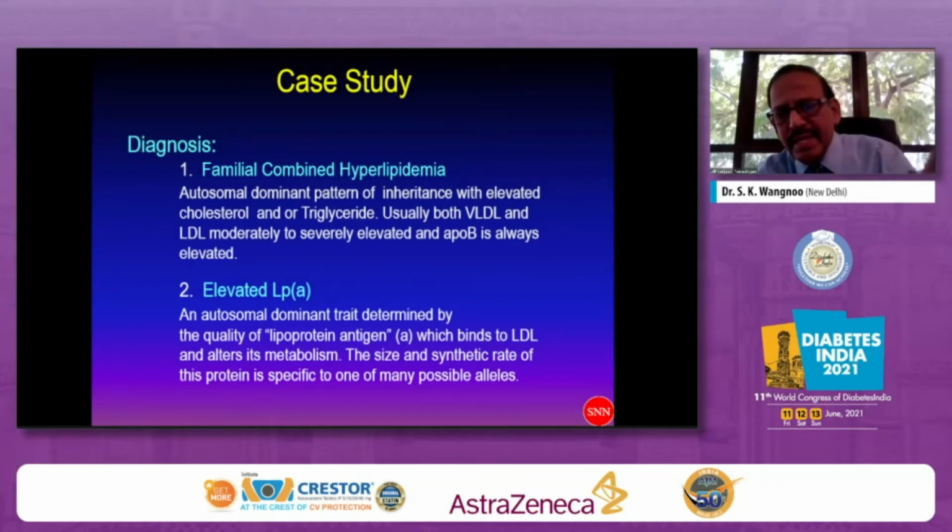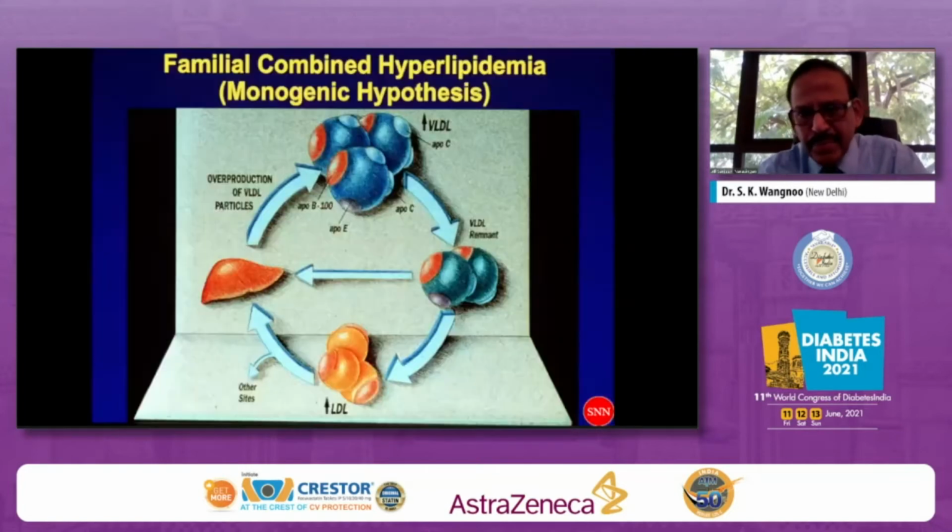In our patient, everything is now fitting into the diagnosis of familial combined hyperlipidemia. Over and above, he also has an elevated lipoprotein little a. It is again an autosomal dominant trait determined by the quality of lipoprotein antigen. Now, if you want to propose the underlying problem, a monogenic hypothesis can be entertained for familial combined hyperlipidemia, where there is an excess production of VLDL cholesterol from the liver, which probably has a lot of ApoB particles also.